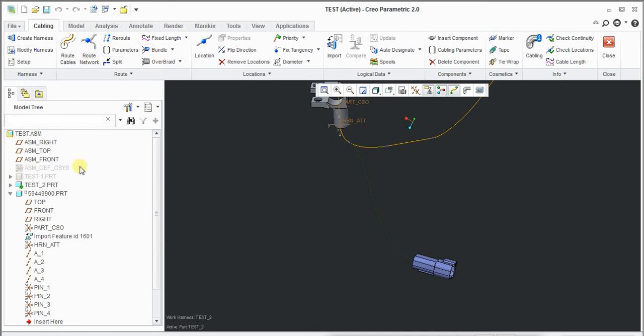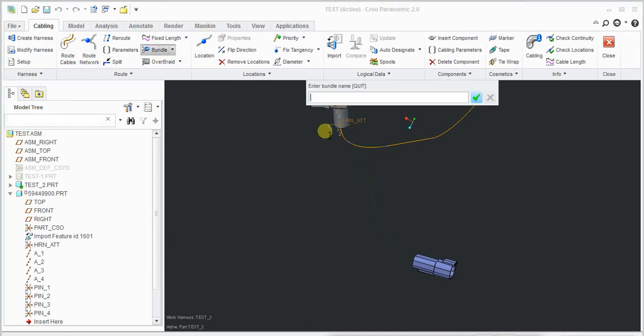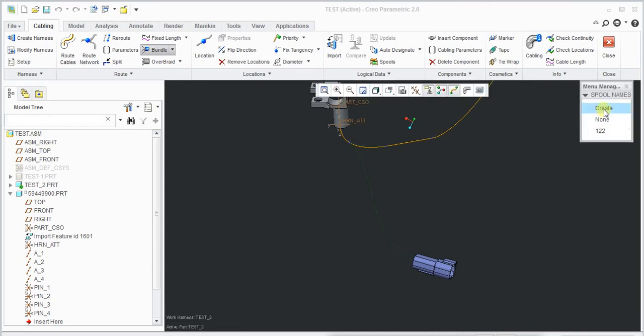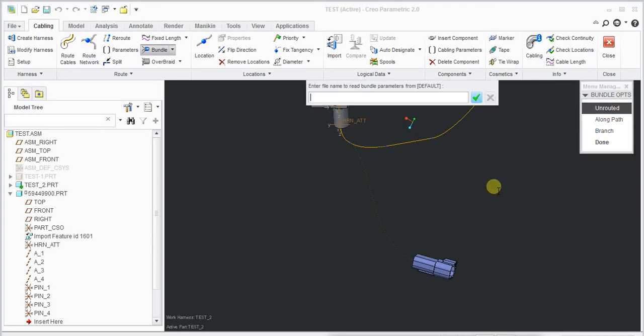And here again I will take a new bundle, say B2, with the round. Here I have 122, only one. If I want the same bundle I can use that one, otherwise if I don't want it I will go for create and do. I want this bundle only, unrouted, done.